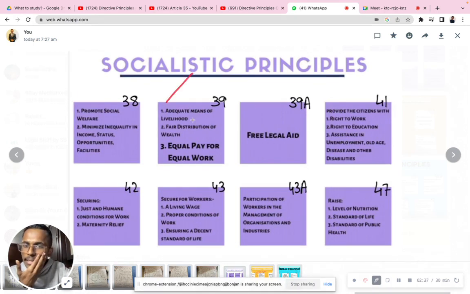What do you mean by Article 39? Adequate means of livelihood, supporting all aspects of welfare for the livelihood of the people that we are providing. Now, fair distribution of wealth. So it's about fair distribution of work, equal pay for equal work. If I take you 50 years back, what happened? For men, they used to pay extra, and for women, they used to pay very little. Now, what is Article 39 saying? Article 39 is saying equal pay for equal work. You pay depending on the work scale.